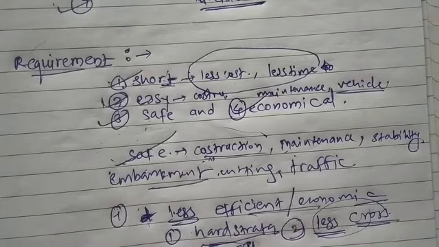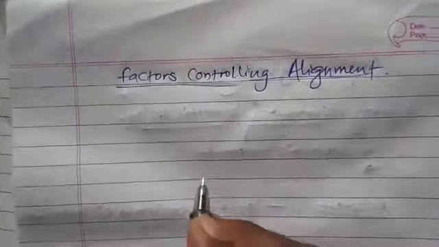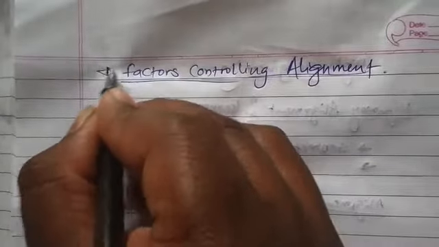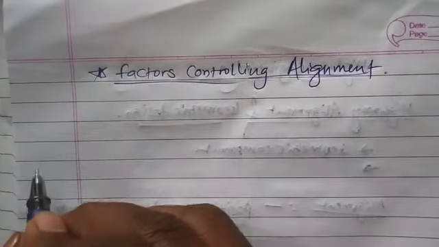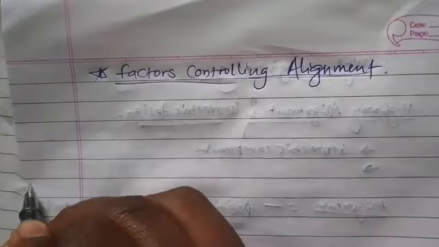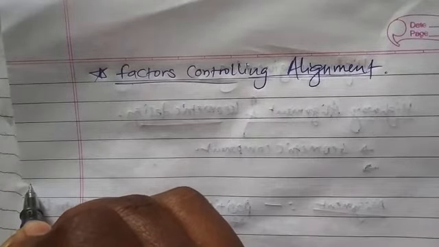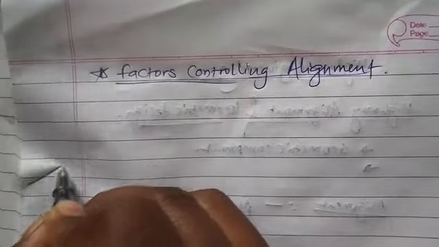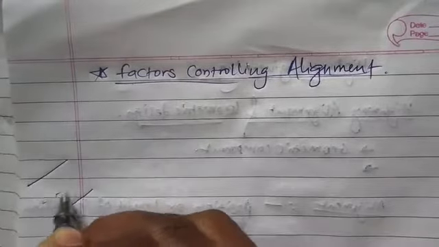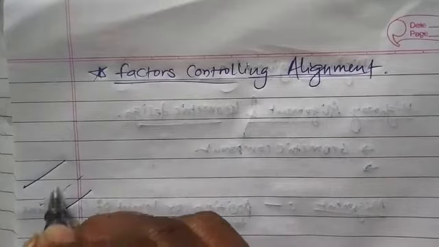Now let's see what factors control the alignment. So factors controlling alignment. First of all, I want to make clear, if some of you have not understood what alignment is till now, let's consider the center line of the road as the alignment.